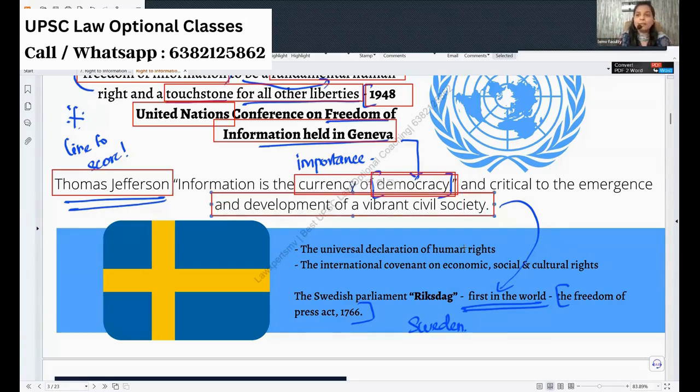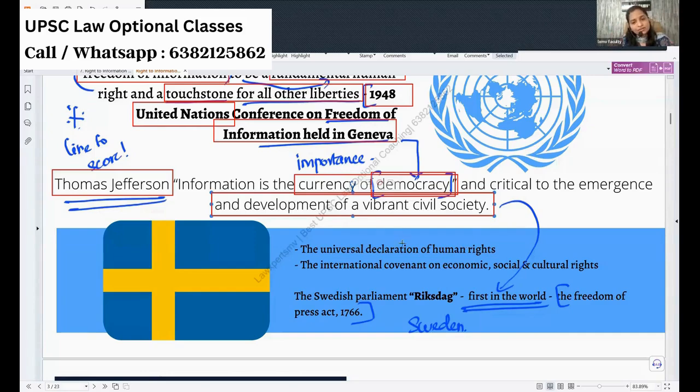So, if you want people to be part of the governance, they must see the government of the people, for the people, right? So, the entire government runs for the people. If any agency is running for me, I will have all right to know what this agency has done, what the agency is doing, what is its function. So that's why this right to information is the currency of democracy, and also it develops a vibrant civil society.